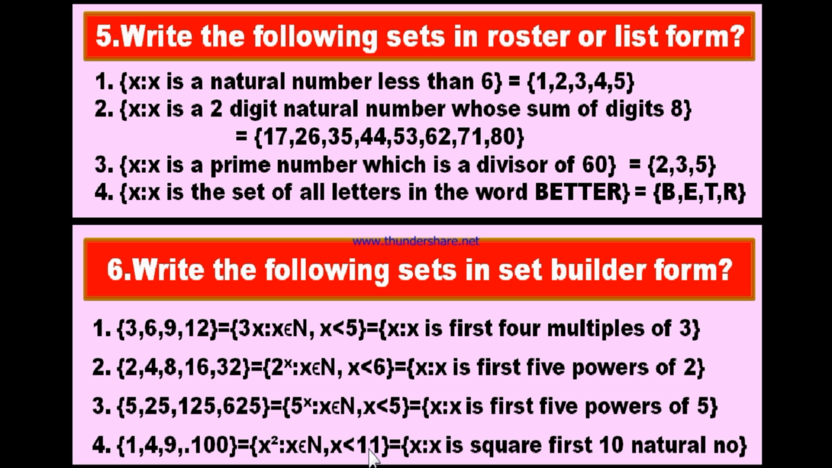Now what are the natural numbers less than 11? 1, 2, 3, 4 and so on up to 10. 1 square, 2 square, 3 square, 4 square, 5 square and finally 10 square. These are the values. Therefore, you can write the set 1, 4, 9 and so on up to 100 as x square such that x belongs to N and x is less than 11. Or in words, x such that x is the square of the first 10 natural numbers.